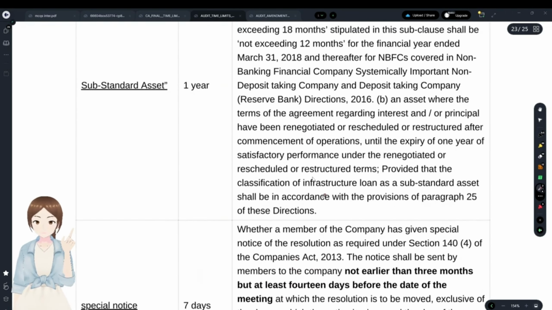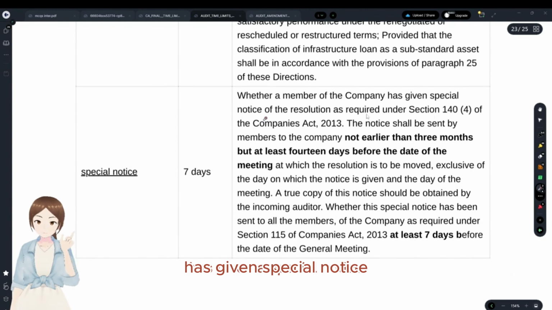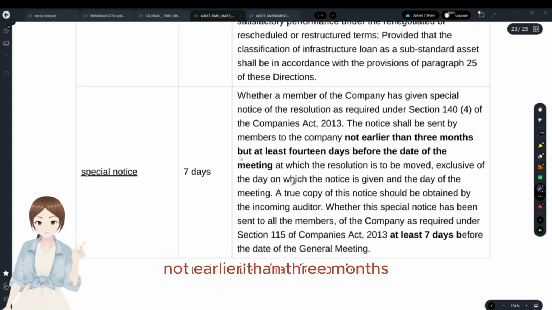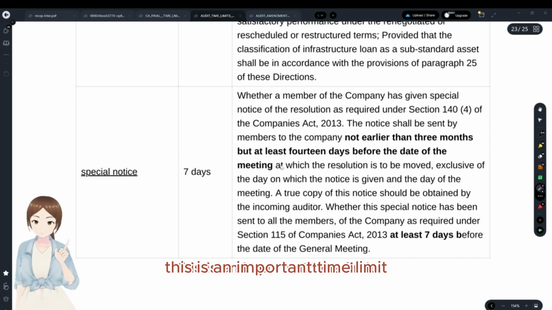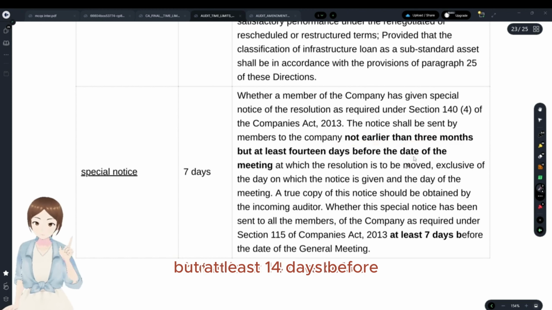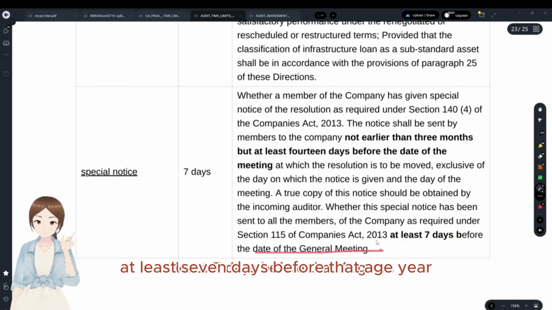Special notice. With regards to special notice, where a member of the company has given a special notice, the notice shall be sent by the member not earlier than 3 months, but at least 14 days before the date of the meeting. This is an important time limit. Not earlier than 3 months, but at least 14 days before. And the company shall circulate that to other members at least 7 days before that AGM.